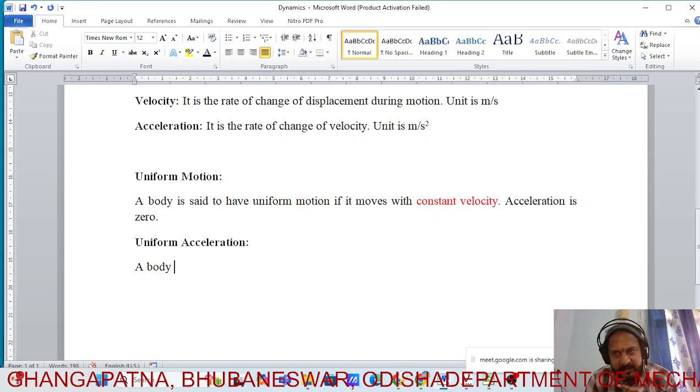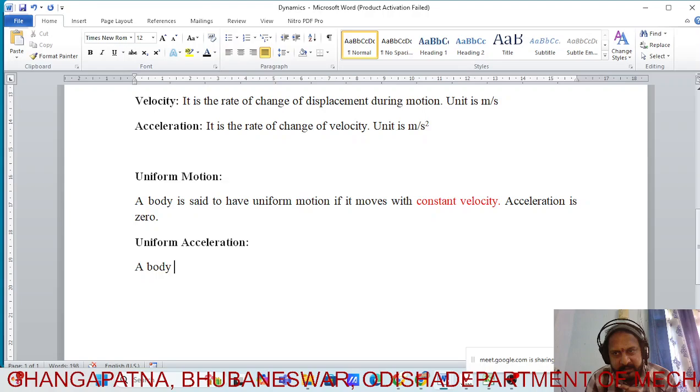Did you get this, all of you? That means if the velocity is changing in equal intervals of time, that particular body is moving with uniform acceleration or constant acceleration. Okay, so this is about uniform or constant acceleration.